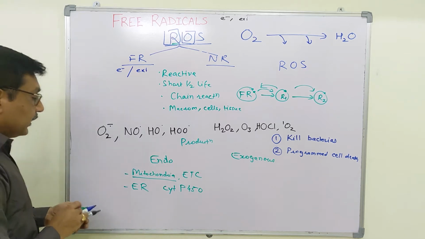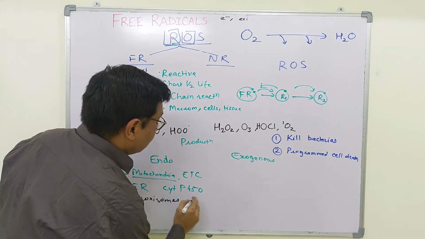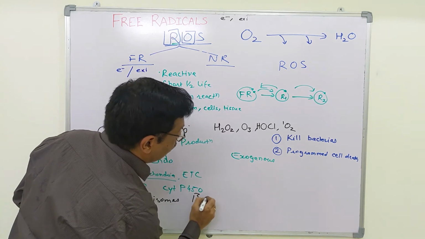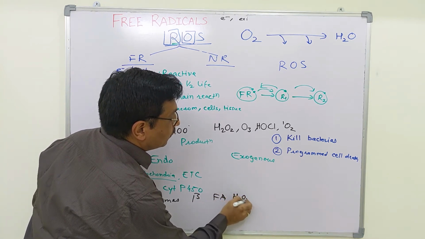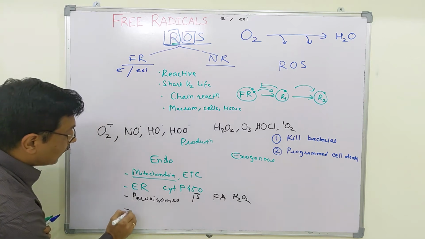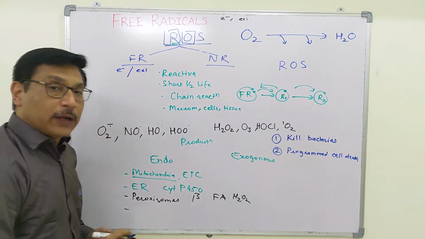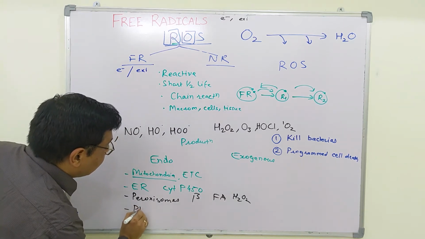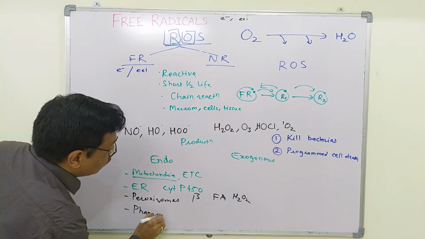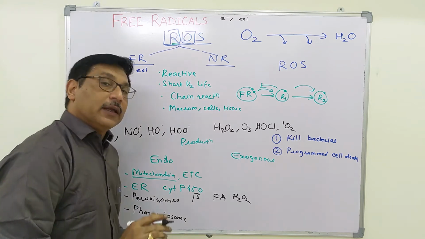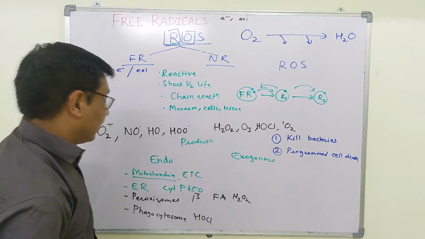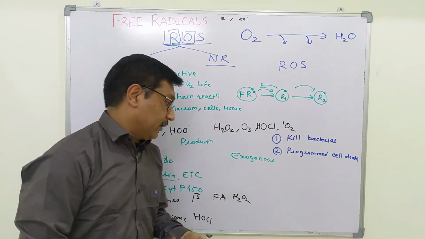Then this is also seen in peroxisomes. In peroxisomes, there is beta oxidation of long chain fatty acids and formation of hydrogen peroxide. And last, in the case of phagocytosis, in the phagosome of macrophages and phagocytes, hypochlorous acid is synthesized in order to kill the bacteria.